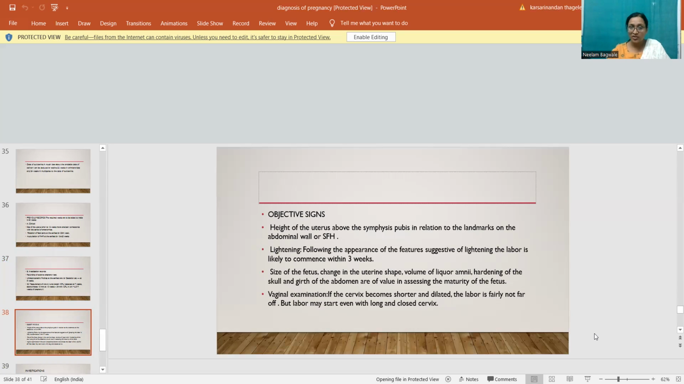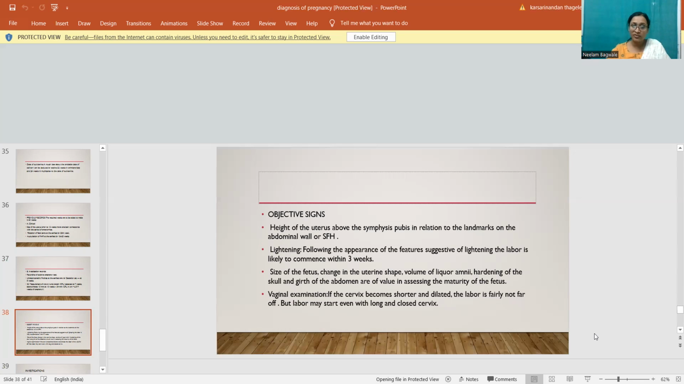So the objective signs of pregnancy, the height of the uterus above the symphysis pubis in relation to the landmarks on the abdominal wall, or symphysiofundal height. Lightening. Following the appearance of the features suggestive of lightening the labor is likely to commence within 3 weeks. Size of the fetus, changes in the uterine shape, volume of the liquor amnii, hardening of the skull and girth of the abdomen are of value in assessing maturity of fetus.